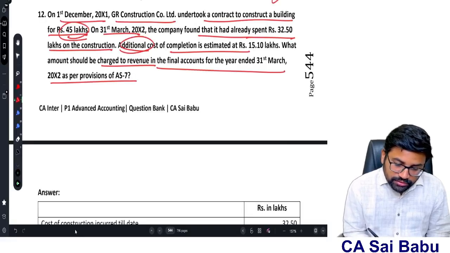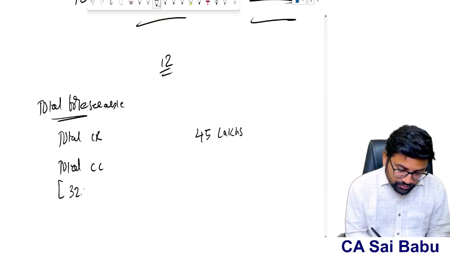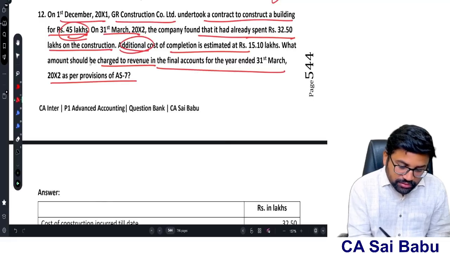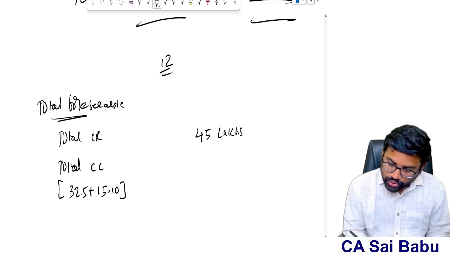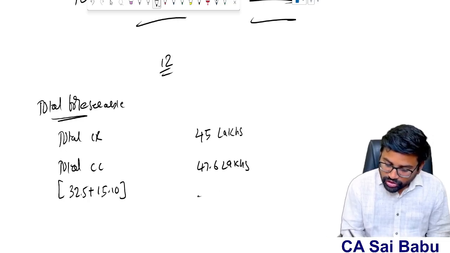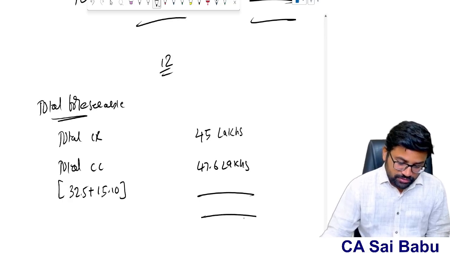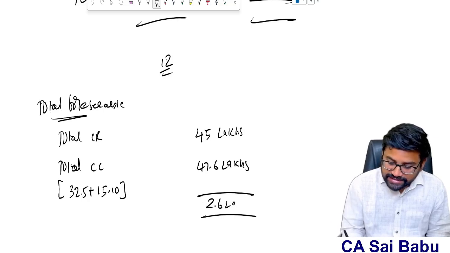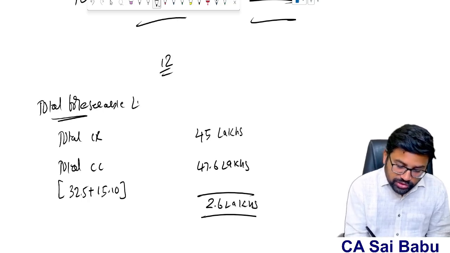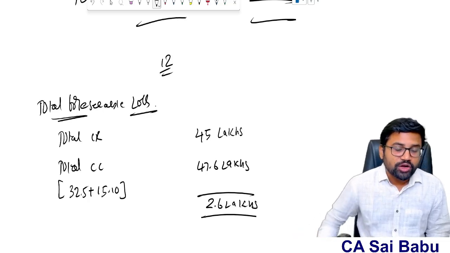Already incurred 32.5 plus to be incurred 15.1. So total 32.5 plus 15.1, 47.6 lakhs. So you observe the difference. So therefore, what is the total estimated loss? 45 minus 47.6. It will be 2.6 lakhs. This is the total foreseeable loss. Overall, the contract is in loss.